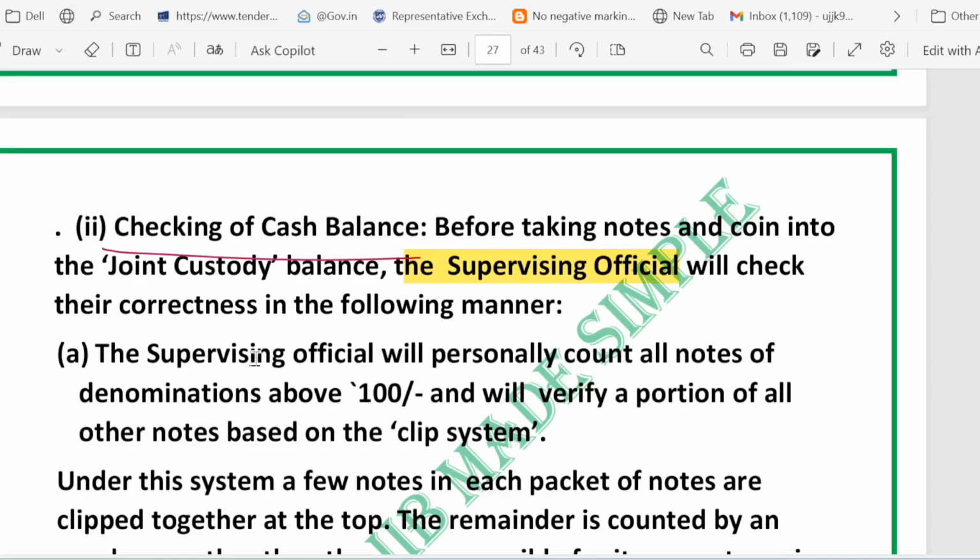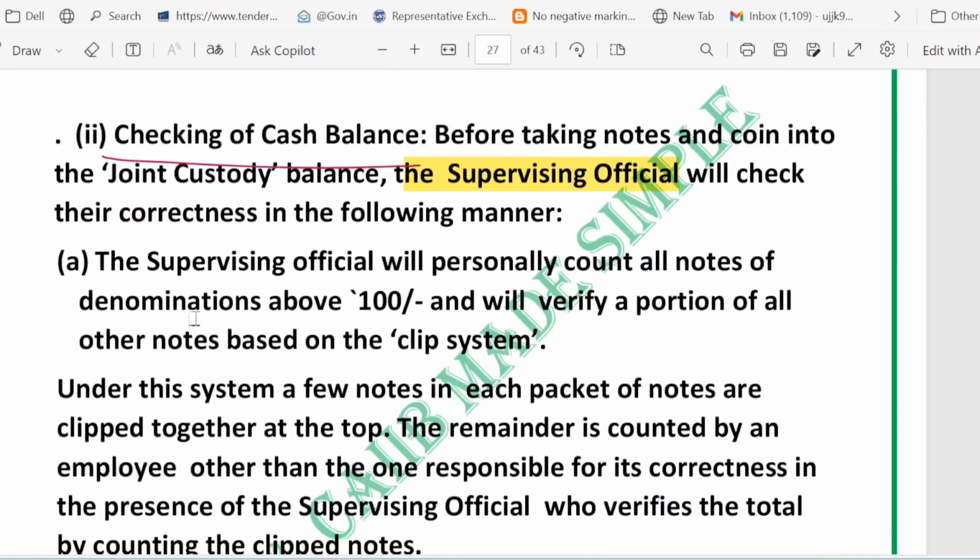Now, counting method. What kind of method is used? Notes above 500 rupees are personally counted by the supervising official so that high value notes are verified carefully. So you can see note denominations above rupees 100, right, will be personally counted by the supervising official.